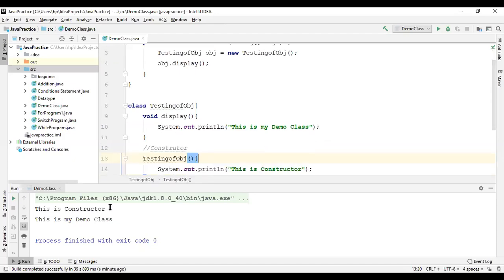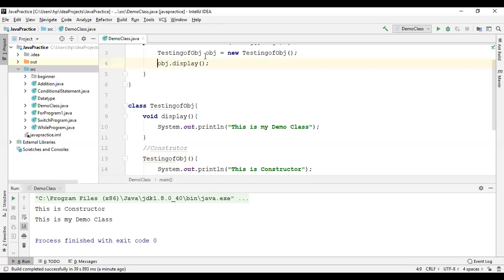This message displays first, then this is a demo class. Through this object we only access the display method, not the constructor, because when we create the object, that is when the constructor is invoked.